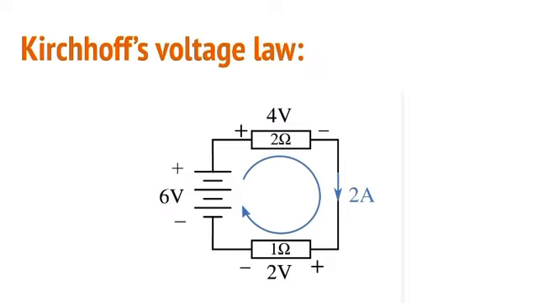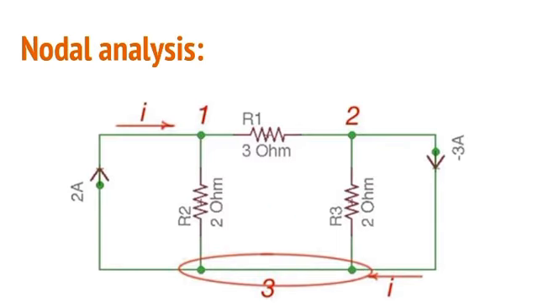Now let us see what mesh and nodal analysis are. First, let us discuss nodal analysis. The nodal method allows us to analyze circuits with 3 or more nodes. The number of variables, that means voltages, and equations will be n minus 1, where n is the number of nodes in the circuit. In the nodal method, we find the node voltages with some steps.